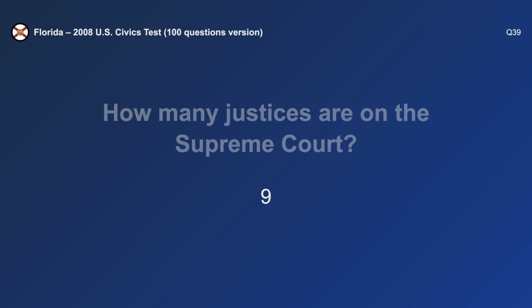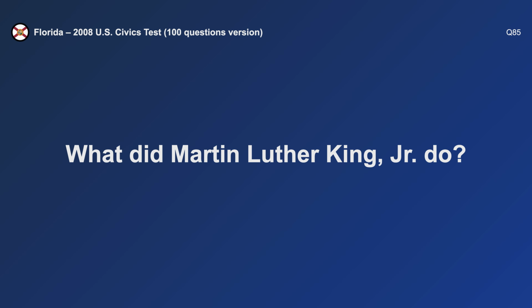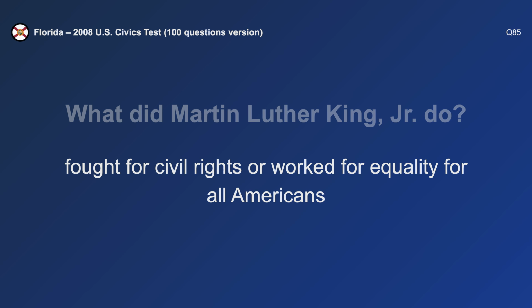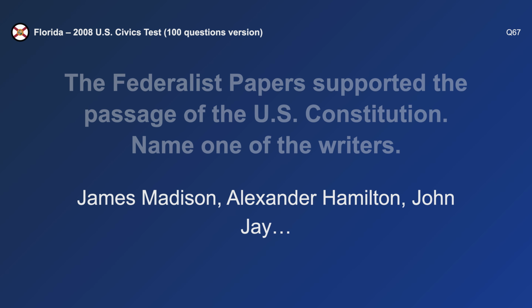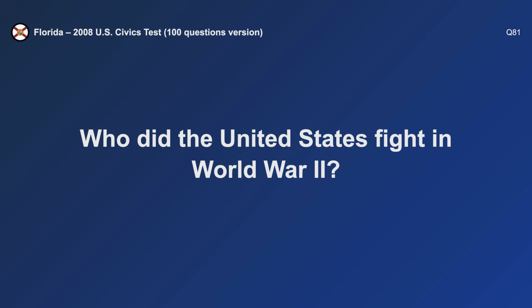9. What did Martin Luther King Jr. do? Fought for civil rights. The Federalist Papers supported the passage of the United States Constitution. Name one of the writers. Alexander Hamilton. Who did the United States fight in World War II?